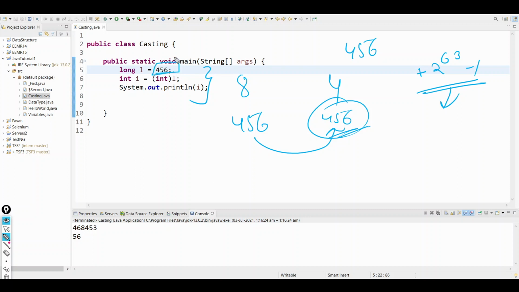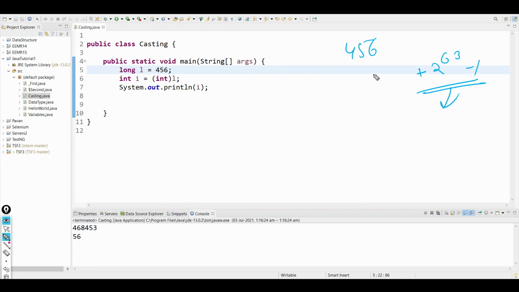That's the reason why we didn't get any information loss. But what if I try to give values like this? Int cannot hold this value, something like 545600 and so on. Int cannot store this long value, so that's the reason why we get information loss, and we'll see how.